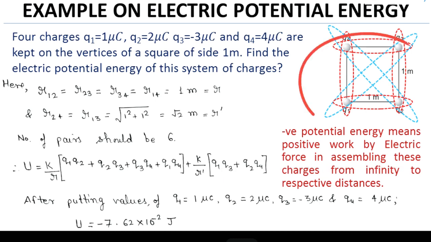If these charges are of the same polarity, they will try to repel each other. We have to apply some external force to maintain the system. So we are getting it here from the expression. So this is the process of how to solve for the electric potential energy.